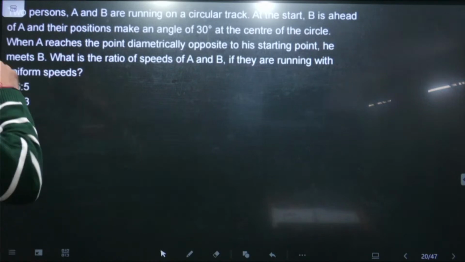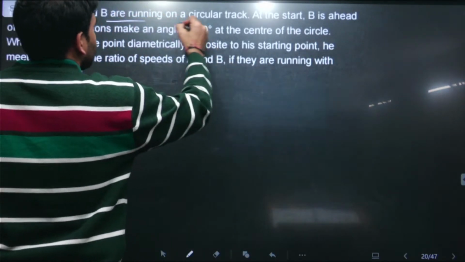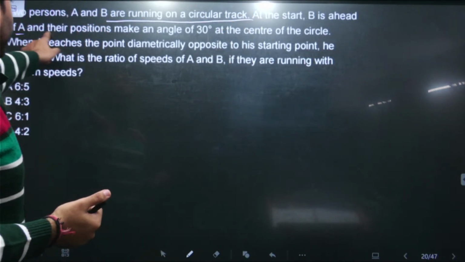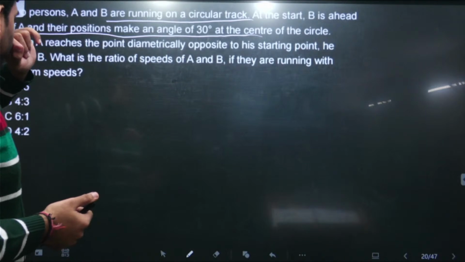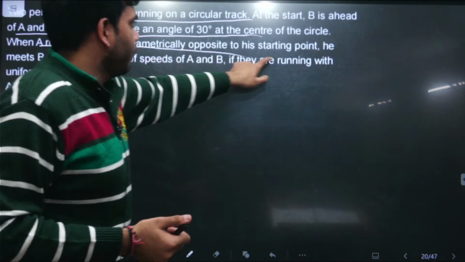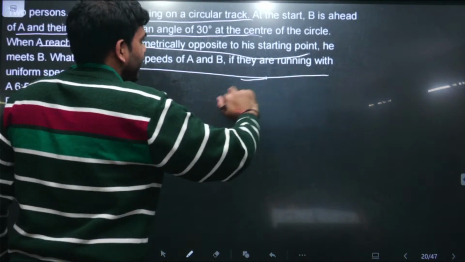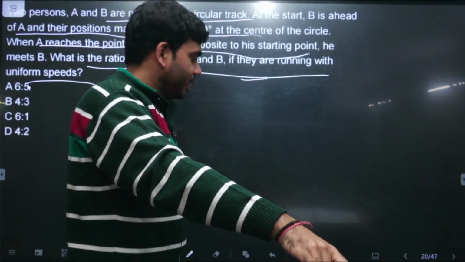Two persons A and B are running on a circular track. At the start, B is ahead of A and their positions make an angle of 30 degrees at the center of the circle. When A reaches the point diametrically opposite to its starting point, it meets B. What is the ratio of the speed of A and B if they are running with uniform speed? Right, so this is the question.